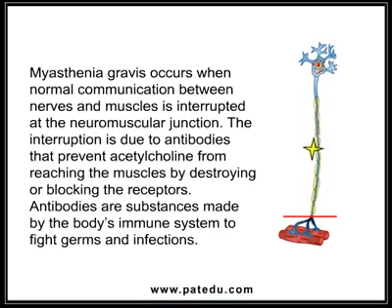Myasthenia gravis occurs when normal communication between nerves and muscles is interrupted at the neuromuscular junction. The interruption is due to antibodies that prevent acetylcholine from reaching the muscles by destroying or blocking the receptors. Antibodies are substances made by the body's immune system to fight germs and infections.